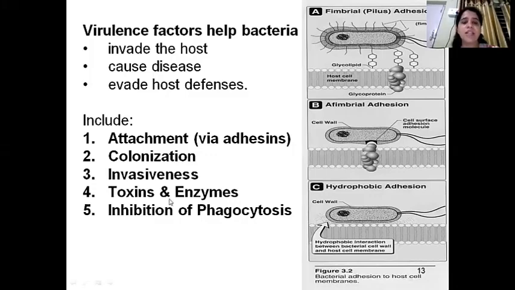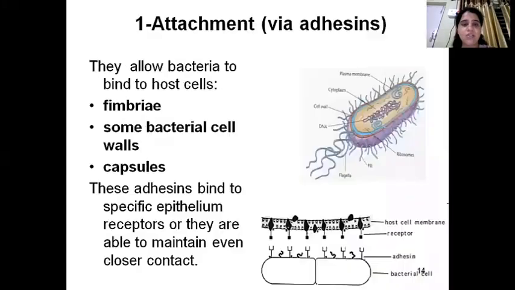Next is toxins and enzymes. Here you can see the endotoxins and exotoxins released by the bacteria, or some enzymes released by the bacteria, which may cause cell death of this particular host cell. And last is inhibition of phagocytosis. If the bacteria can overcome the process of phagocytosis, then it will remain in the body for a long period of time and it may cause disease.